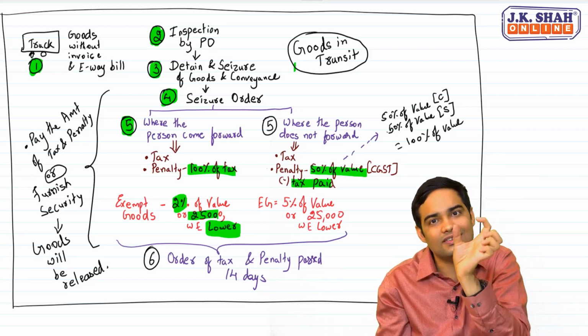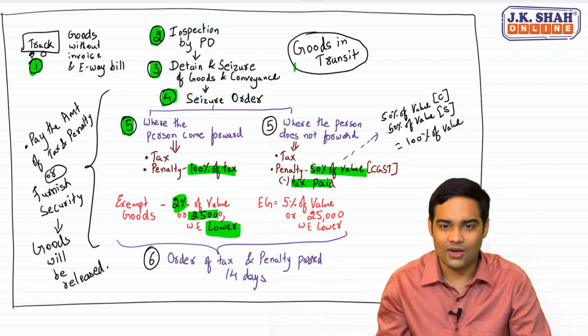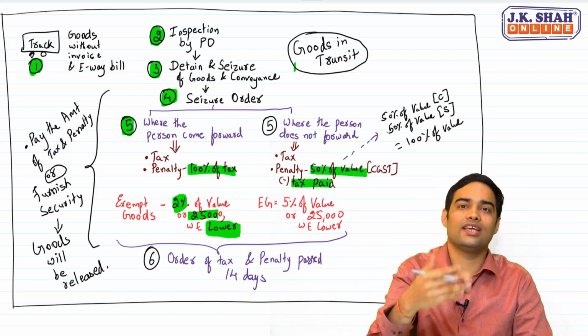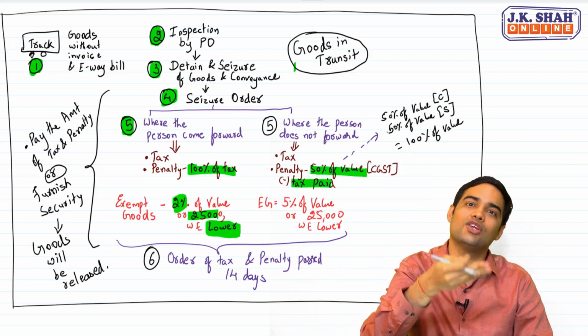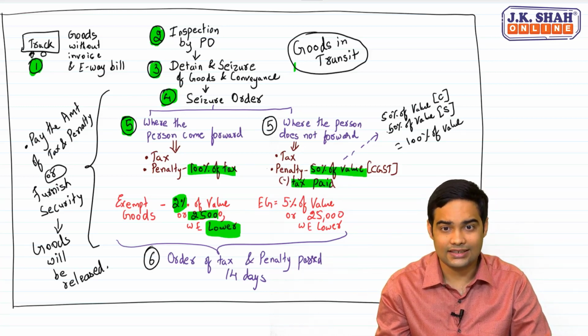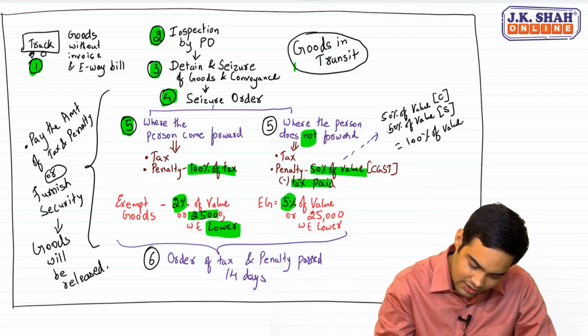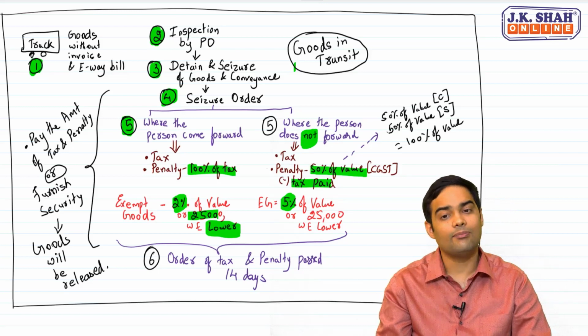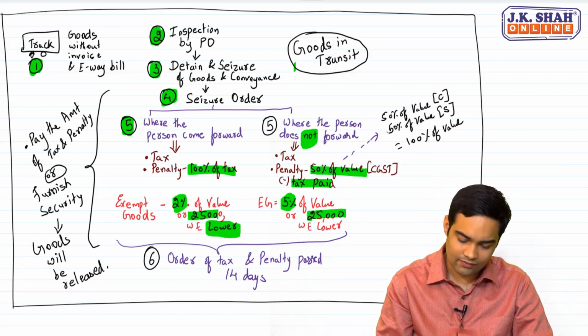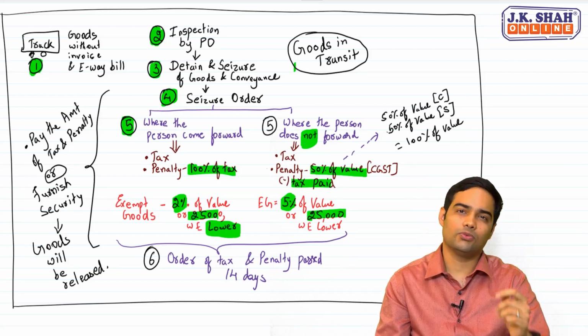Because 2% of CGST, 2% of SGST. Whenever it's value, you will have to double it because value would be obviously double. Clear? And for exempted goods, if he does not come forward, then it is 5% of the value or 25,000, whichever is lower. Finally, he has to pass an order.